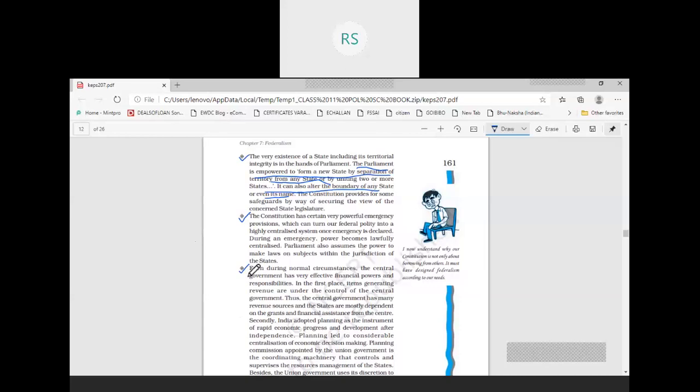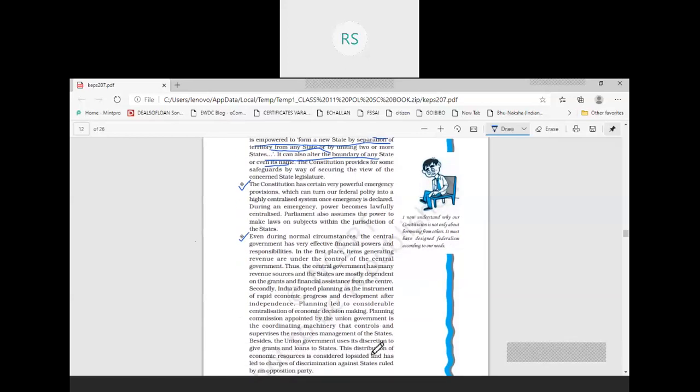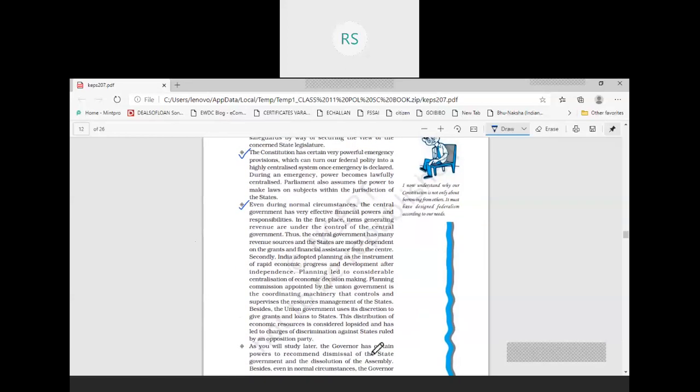But what we see is that even during normal circumstances, the center has been given more power. And how is it? You can see that the central government has very effective financial powers and responsibilities. All the financial powers are given in the hands of the central government.